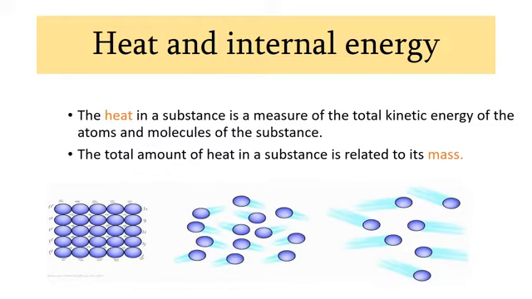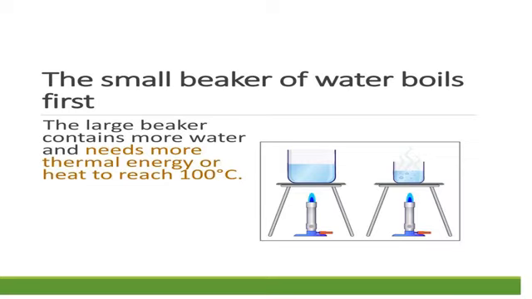How is it related to the mass of the substance? How are the mass of the substance and heat related to each other? We can see in this picture. Look at the picture. We can see here a large beaker and a small beaker. Here the large beaker contains a large amount of water.